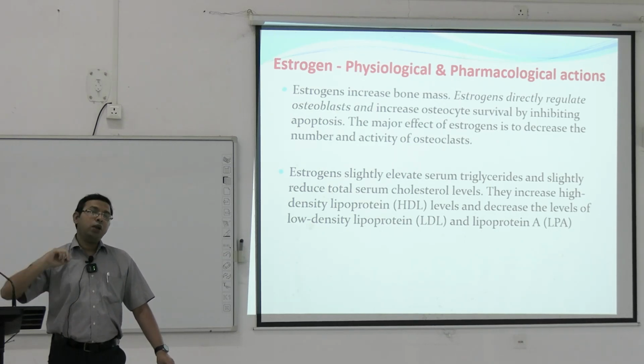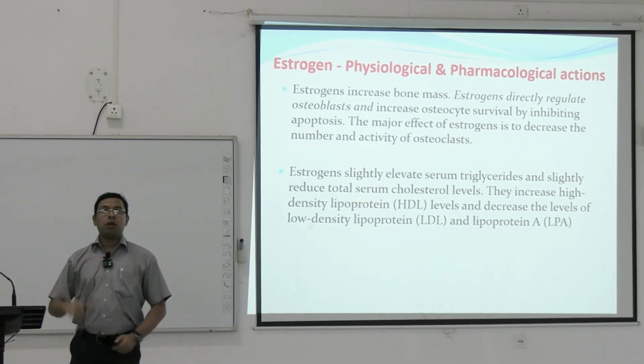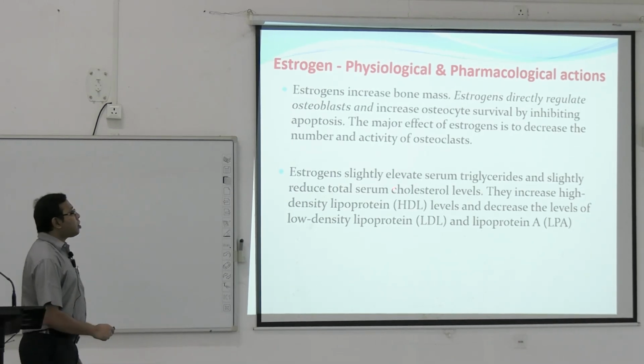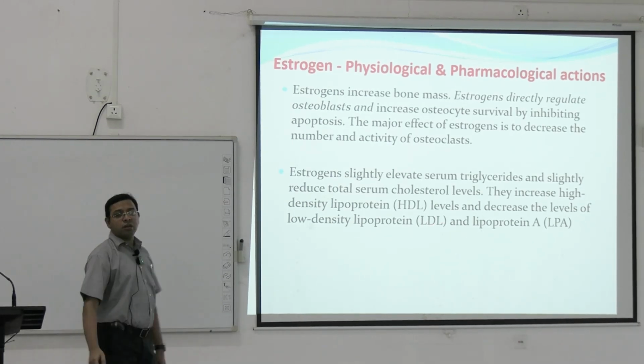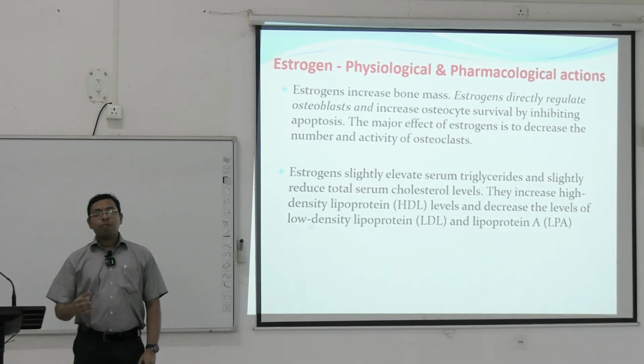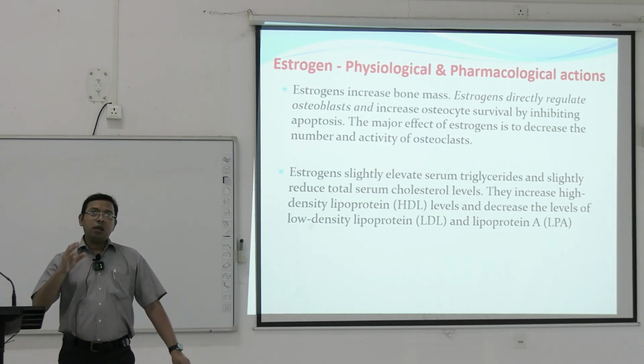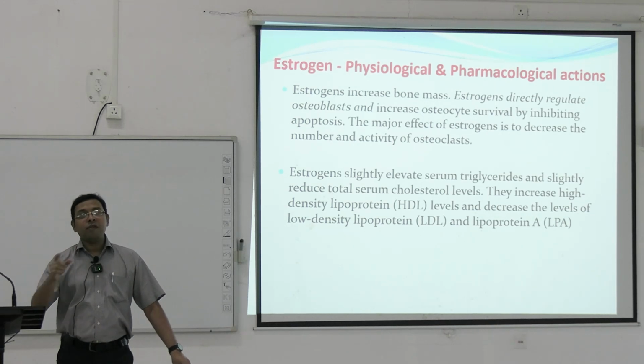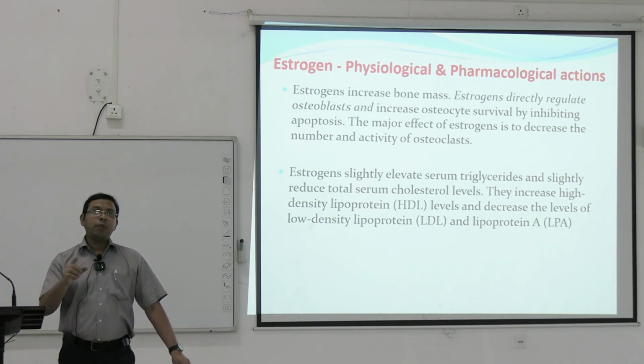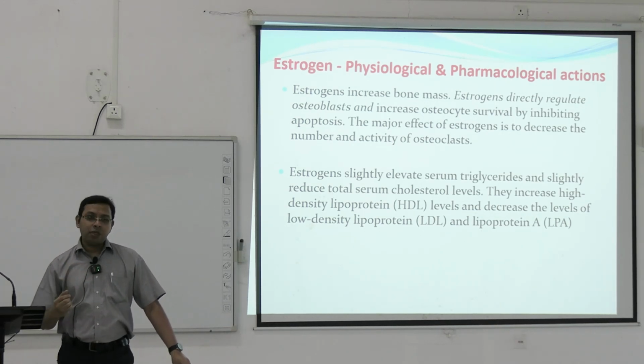So this cycle will be lost if there is no estrogen as well as the testosterone that is needed. Estrogen slightly elevated, these have already been discussed. So basically they help in the metabolic profile of the person. Estrogen increases the nitric oxide synthesis in the vascular endothelium, which is a vasodilator. So ultimately it helps in decreasing the blood pressure.